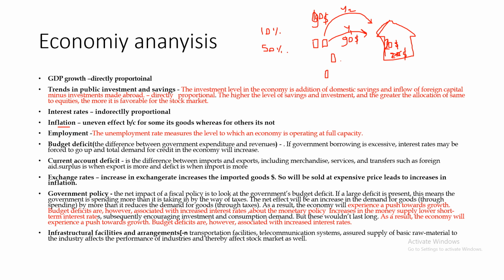Reserve requirement ratio is set by the central bank, which is an agent for the government. That's why it is included under government policy. We have seen that government policy has two types: fiscal policy, which we saw previously, and monetary policy. Monetary policy is applied by the central bank, where the central bank decides on the interest rate and the reserve requirement ratio. So now we are looking at how the reserve requirement set by the central bank affects inflation and employment.